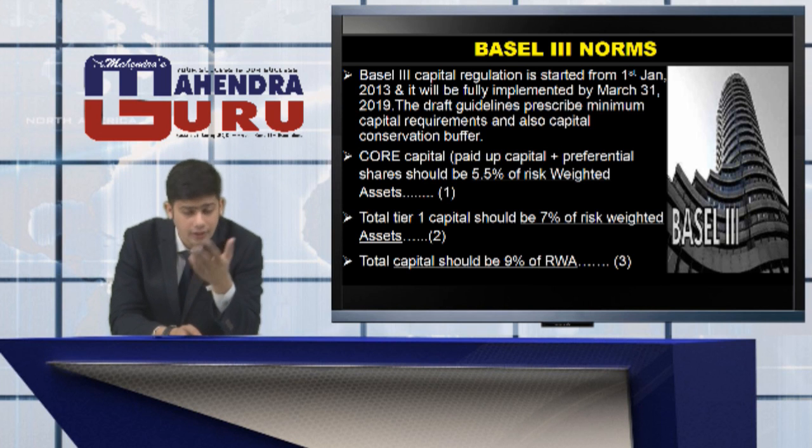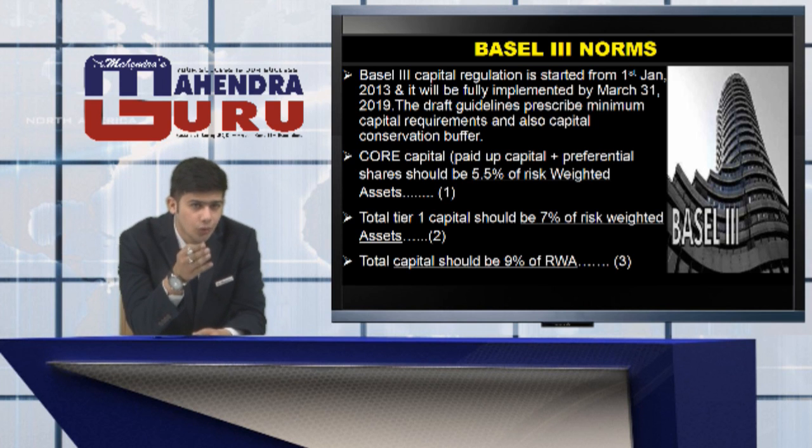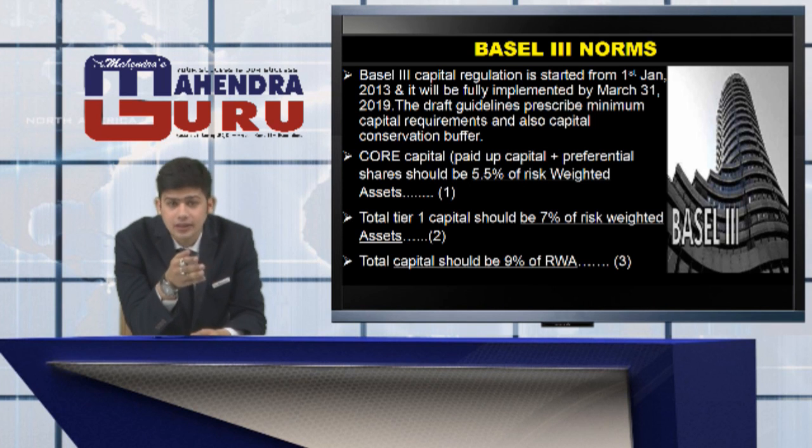So they had a formula that was, you can write that down, tier 1 is equal to twice of tier 2. That meant that tier 1 had to be twice of tier 2 so that the bank has loads of capital for loss recovery. Now, the Basel III norms, which were introduced on 1st January 2013 and shall be fully implemented by March 31, 2019, had other ideas. Now, it had additional ideas and also a different set of norms.